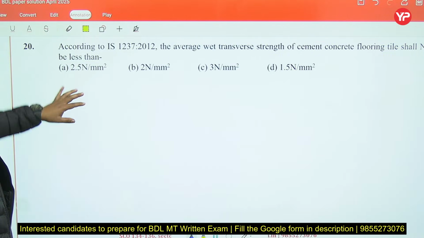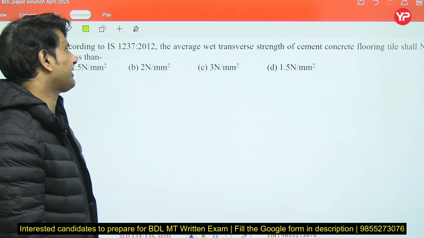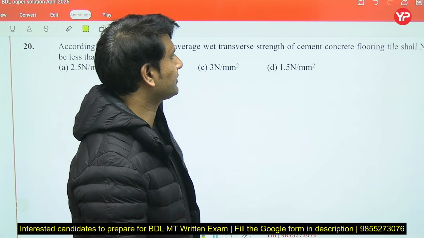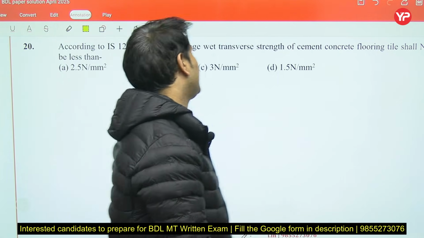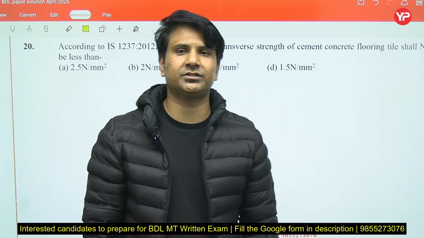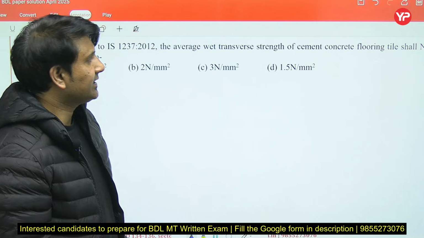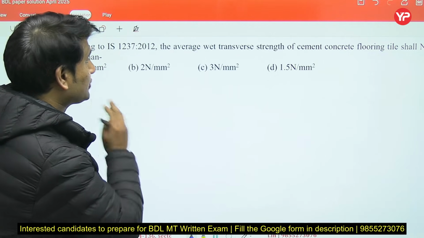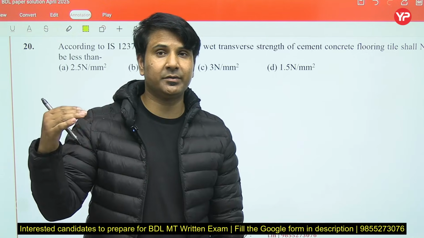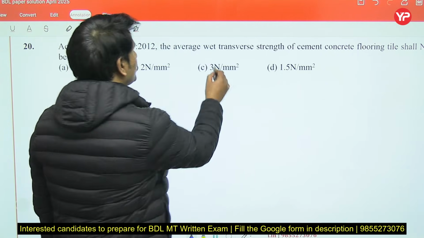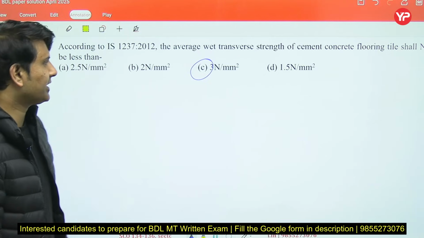Now next question. According to IS 1237-2012, the average wet transverse strength of the cement concrete flooring tiles shall not be less than. So this question is from building construction, and they have asked that the transverse strength of cement concrete flooring tiles, transverse meaning strength in the lateral direction, that should not be less than 3 Newton per mm square.